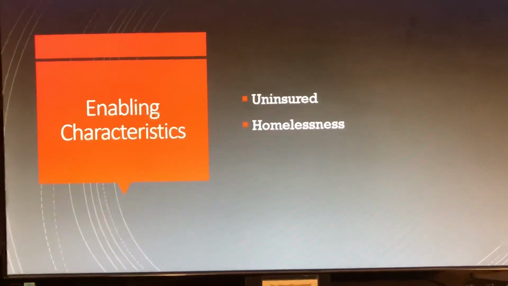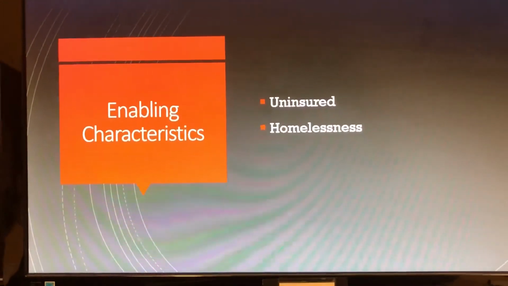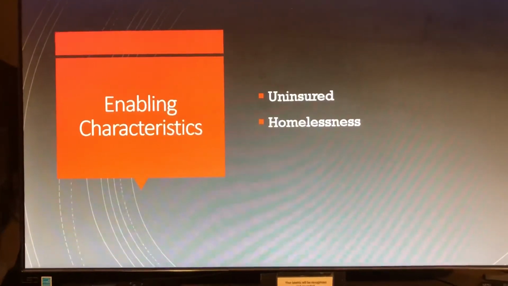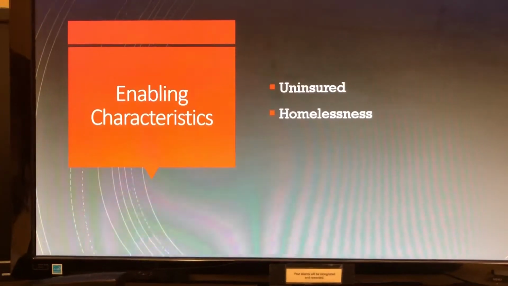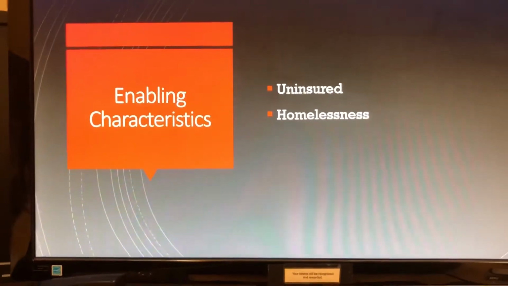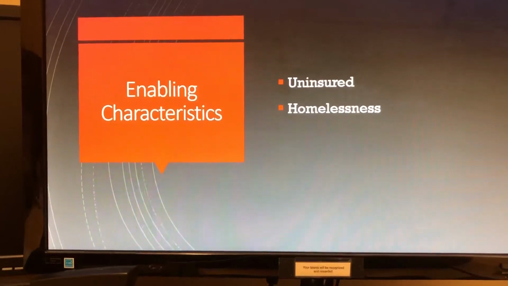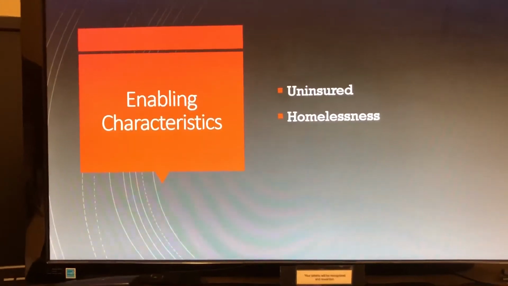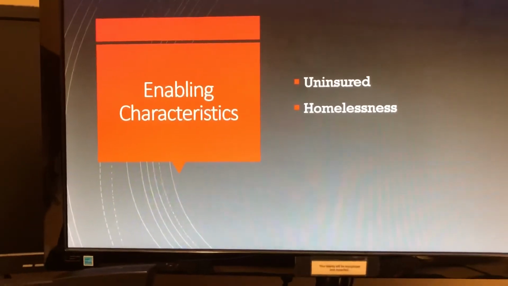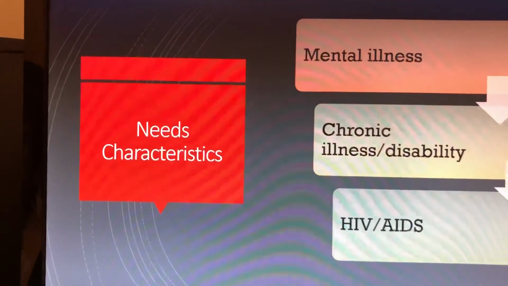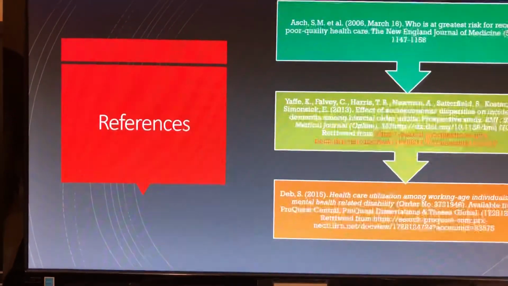These are just some of the initiatives. I think it's important that in order for these disparities to be eliminated, there will have to be a continual drive of these initiatives, these programs that have been set in place to fight disparities. But also, it's going to be important for the government, and it's going to be important for education, proper education, that people are properly educated so they can understand and know what's available to them. Also, need characteristics: mental illness, chronic illness, disability, HIV, and AIDS.